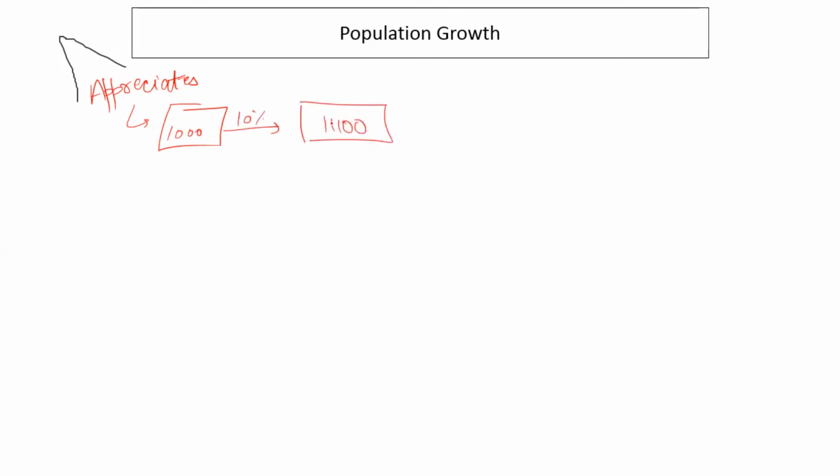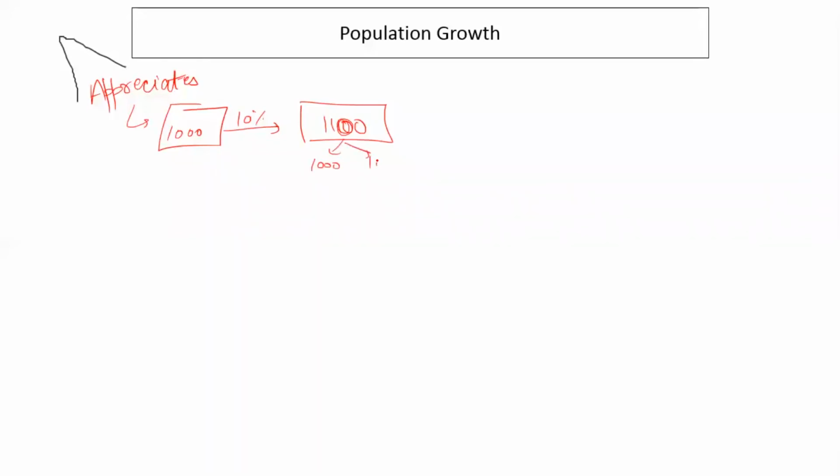Okay, population growth. So population growth is a case of appreciation, when anything appreciates in value, right? And population growth is also measured as compound interest, because let's say there's an area with a population of 1000 and it grows by 10% and it becomes 1100, right?